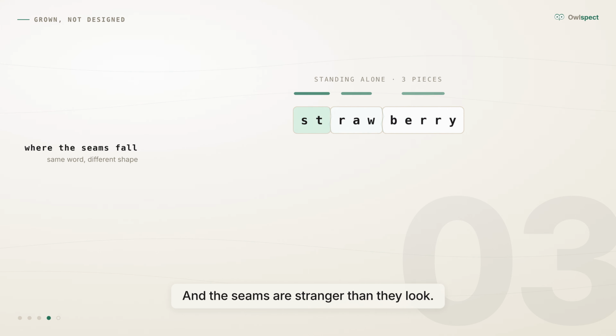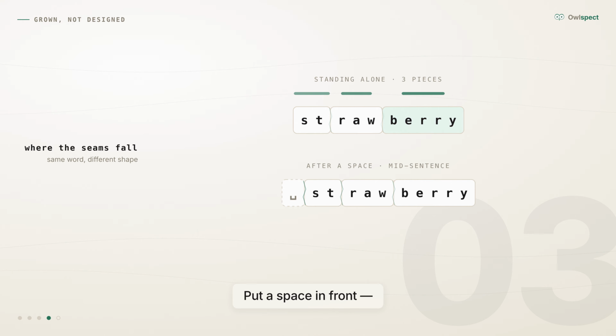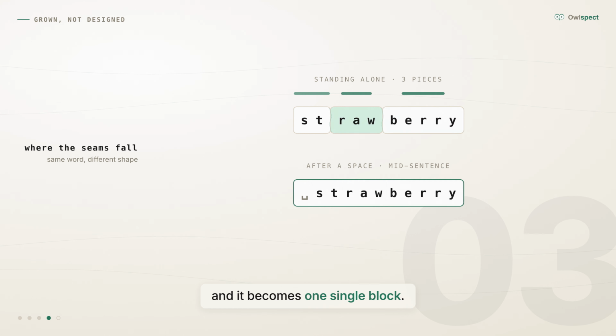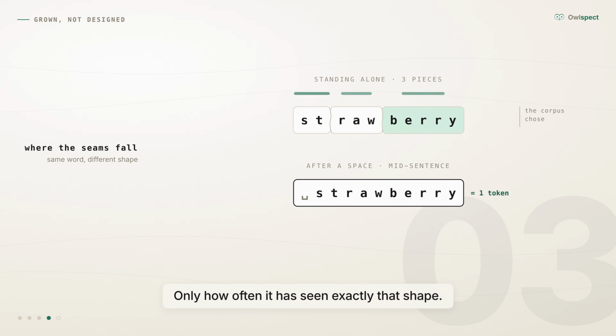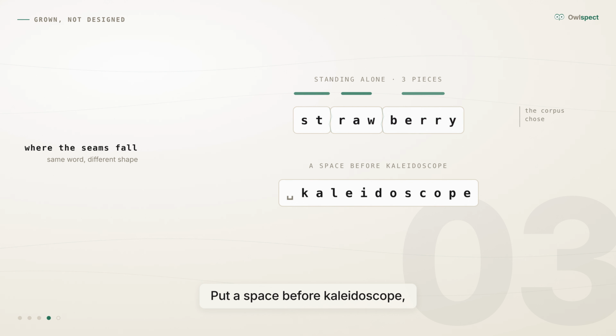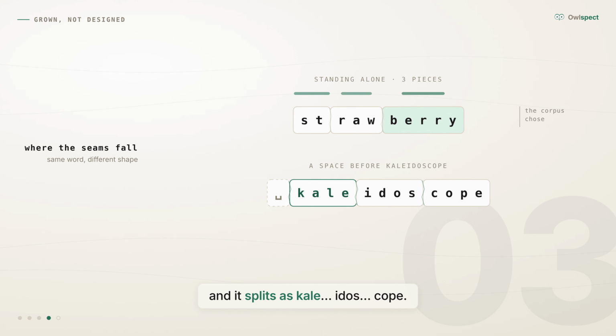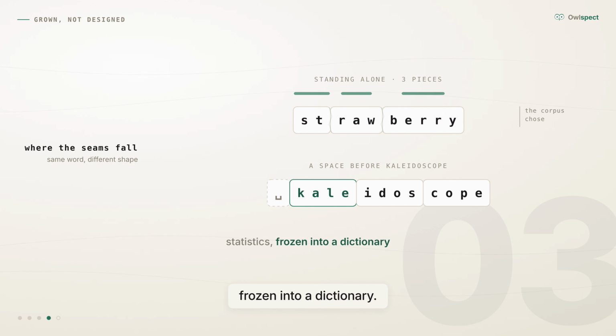And the seams are stranger than they look. Put a space in front, the way the word usually appears mid-sentence, and it becomes one single block. Same word, different seams. The dictionary doesn't care what a word is, only how often it has seen exactly that shape, and the seams land in strange places. Put a space before kaleidoscope and it splits as kale, eidos, cope. There's a kale hidden in kaleidoscope. Nobody put it there. The seams aren't logic. They're statistics, frozen into a dictionary.